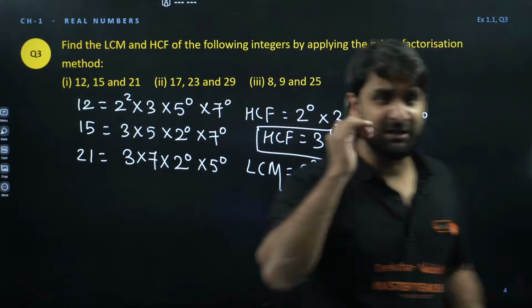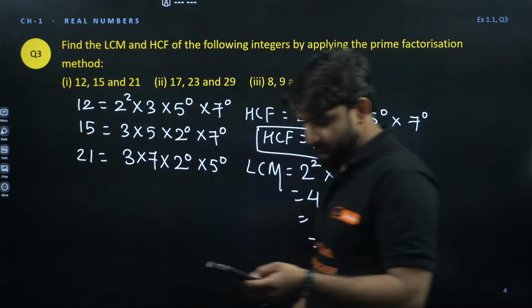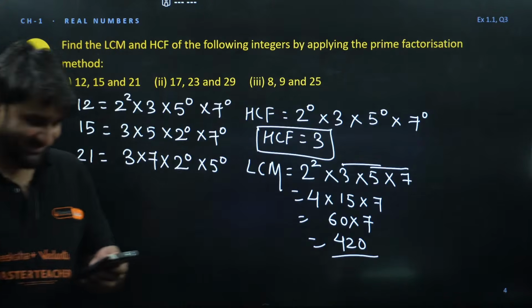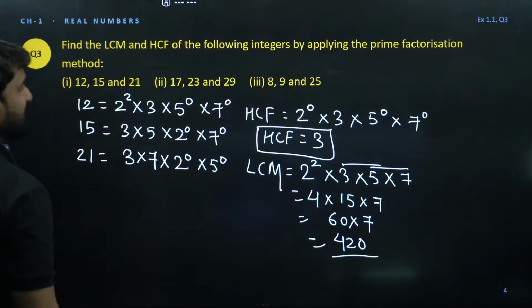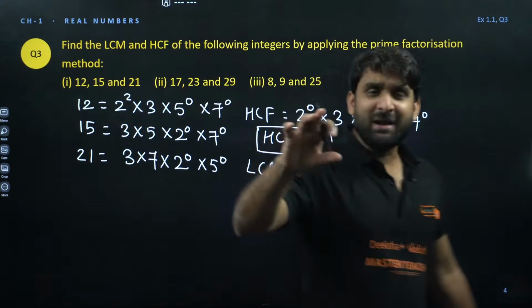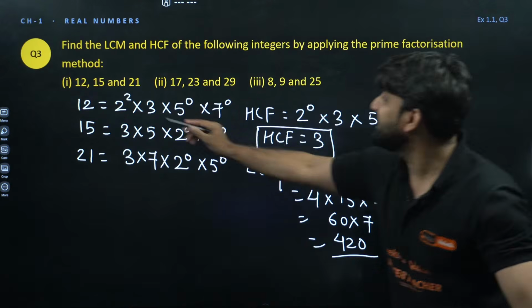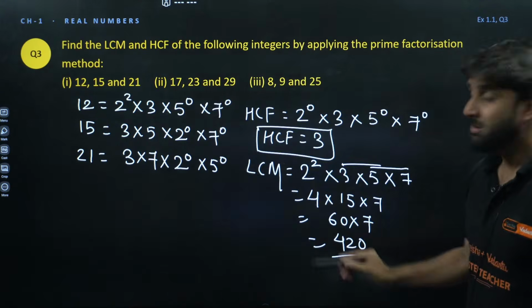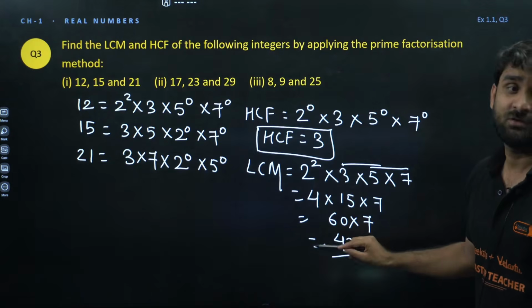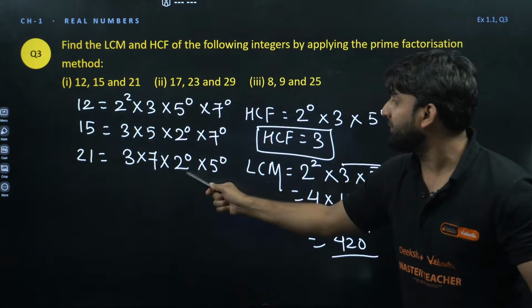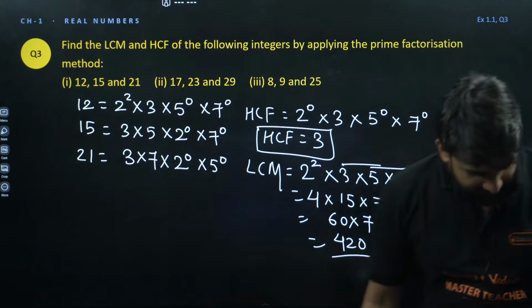Let me tell you one more thing. I hope this question is clear to you all. Is it clear all? So, my dear champion, whenever you are finding HCF, always take the least power, the smallest power. But when you are calculating LCM, always take the greatest power. So 2 to power 2, 2 to power 0, 2 to power 0, which will be greatest? This will be the greatest. Is it clear?